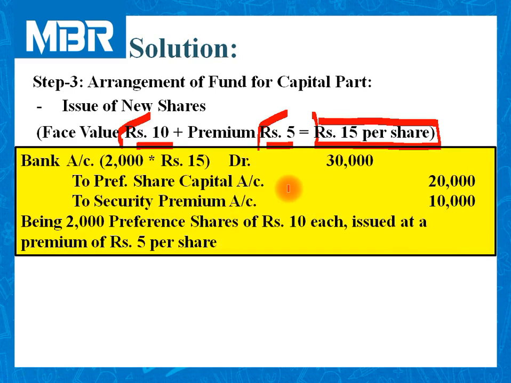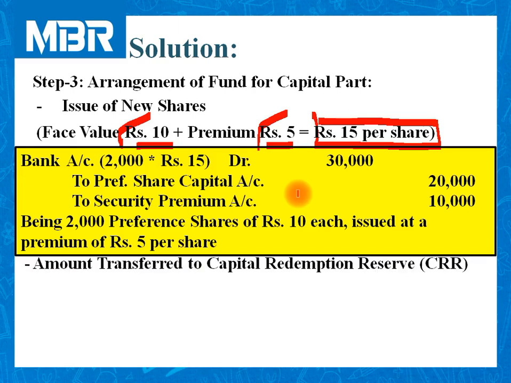Bank account debited, 2,000 shares into 15, 30,000 rupees, to preference share capital account 20,000 rupees, and the additional 10,000 rupees transferred to securities premium account.